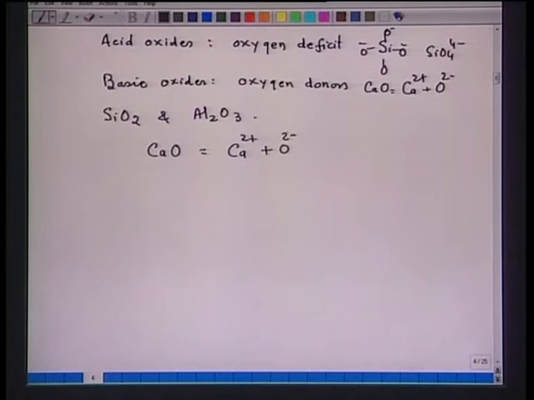Now, you see, if I supply 2 O2-, then I can break all the 4 vertices of the tetrahedron, because the 4 vertices are joined to other tetrahedra.